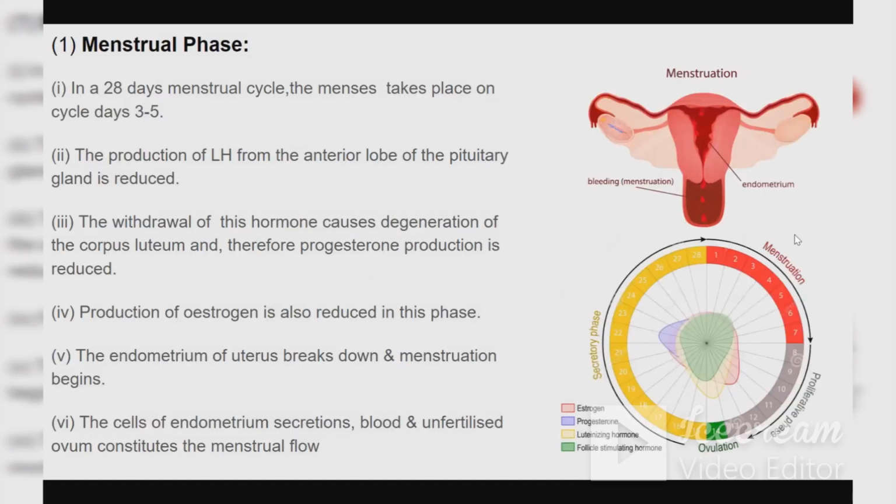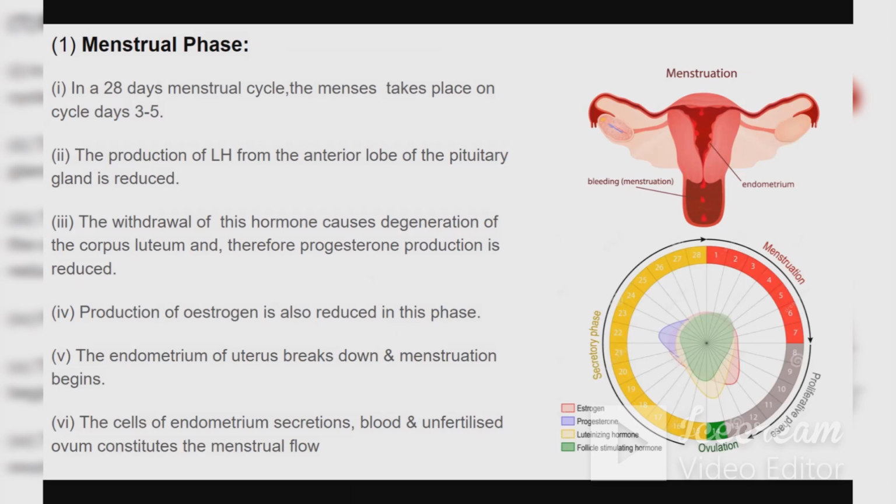Now coming to each and every phase separately. First, let us start with the menstrual phase. The complete menstrual cycle is 28 days, and in a 28-day cycle, the menses takes place for 3 to 5 days.